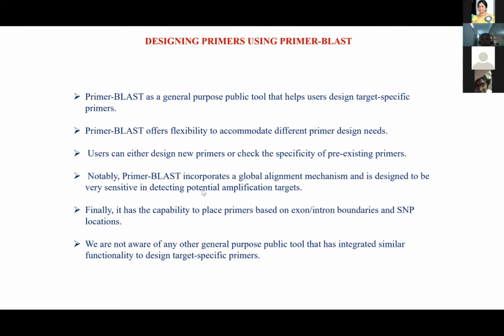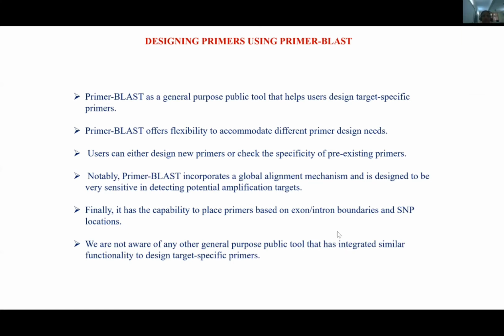It is going to blast the sequence against all the known reference genomes and pick up the most appropriate set of primers that can be used for the study. And the output will also indicate which exonic region it is generating the primers for, or which region the primers are designed for. So it also has the capability to place the primers based on the exon-intron boundaries.